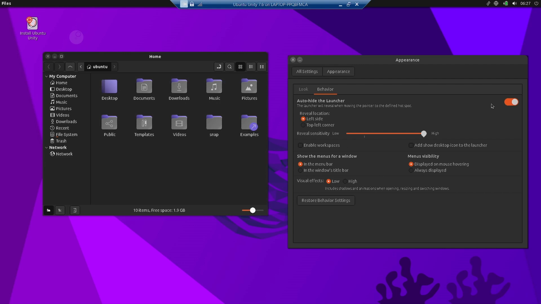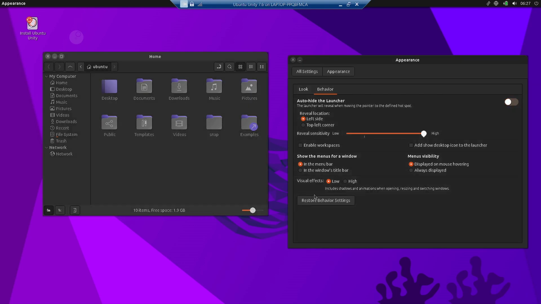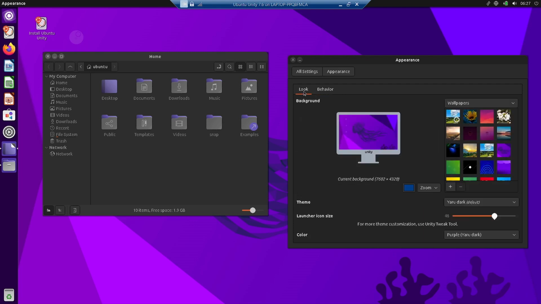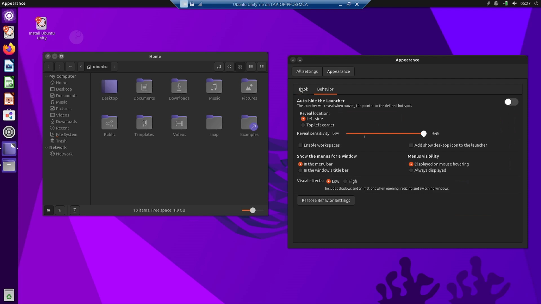I think this auto add launcher, it will not work properly till the installation is done. So in live desktop, maybe it is not working, but it will work on your bare metal. And you can show the menus for Windows in the menu bar, in the Windows title bar also. Menu visibility displayed on mouse hovering. Yes, all those things are to be configured from here. Now let us go back to the look.